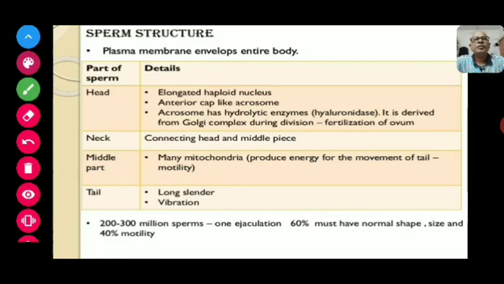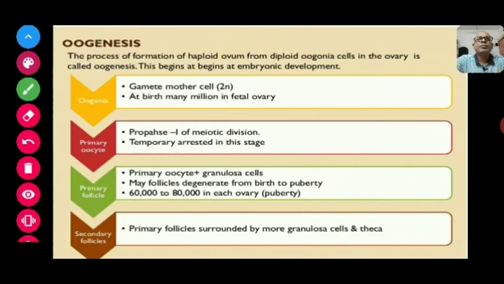Now apart from this sperm structure, the next process which comes to our mind is oogenesis. Oogenesis is the process of formation of the mature female gamete. Here the female gamete is the ovum, and it develops from the oogonial cell.